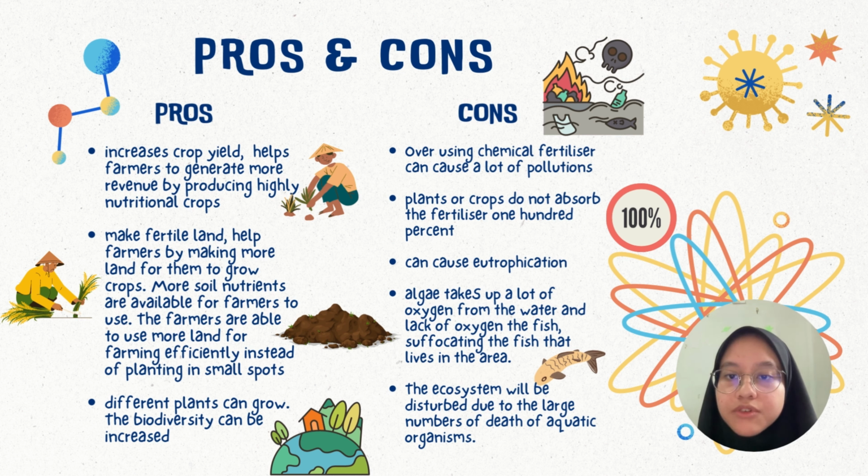More soil nutrients are available for farmers to use. The farmers are able to use more land for farming efficiently instead of planting small spots. Besides, plant growth can be improved to protect the soil. More different plants can grow and biodiversity can be increased.